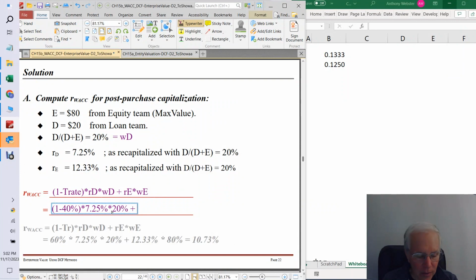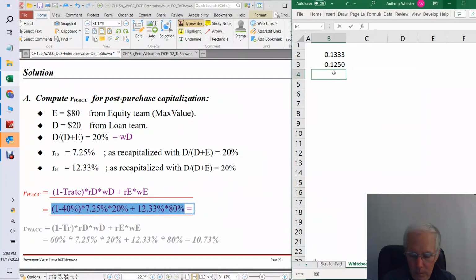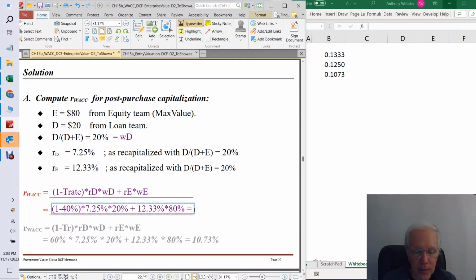Now the equity cost of capital is computed by someone else, 12.33%, times the weight of equity. If the weight of debt is 20, the weight of equity has got to be 80 because they've got to add up to 100%. But you could do the calculation to convince yourself if you want to. So let's put in 80%, and let's throw this into our electric pencil and see what we get. And we get 10.73%.